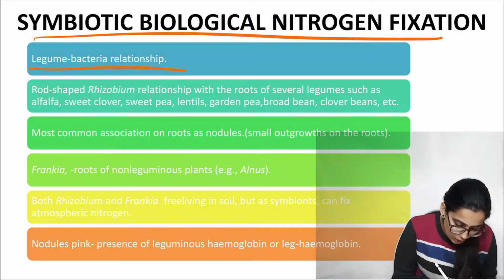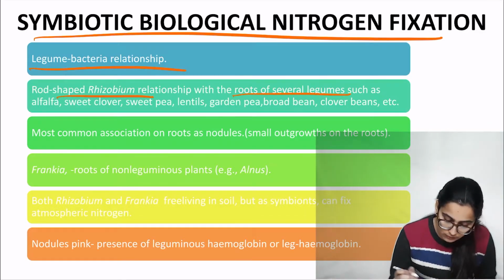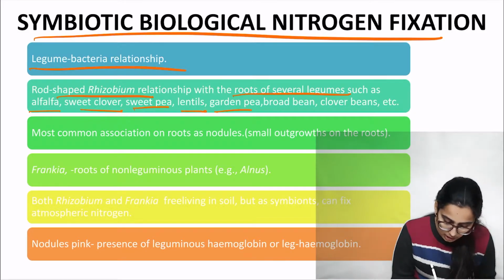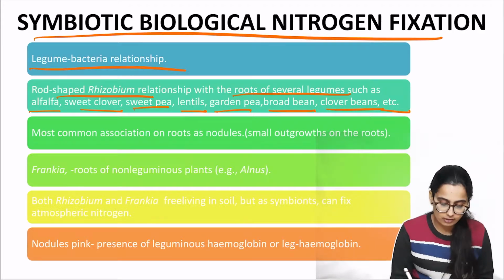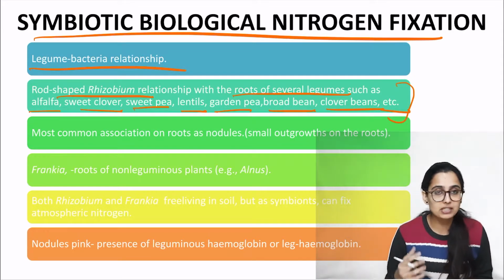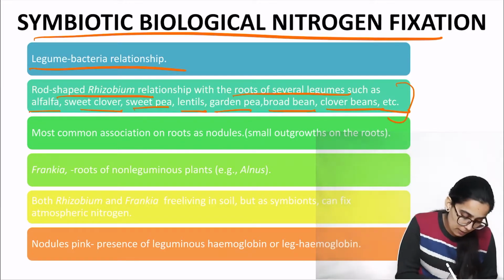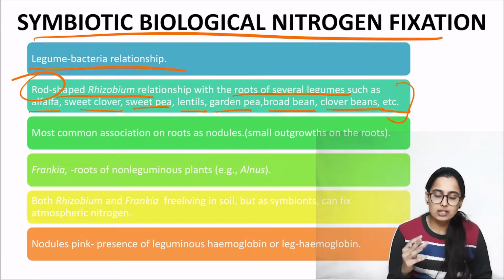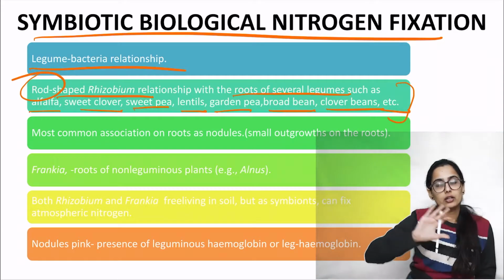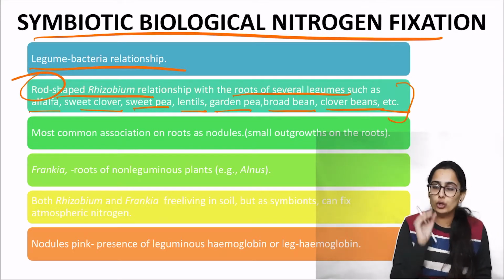So rod shaped rhizobium is in symbiotic association with the roots of several leguminous plants like alfalfa, sweet clover, sweet pea, lentils, garden pea, broad bean, clover beans, etc. Please remember these examples, these can be asked. You have to remember the examples that have been mentioned in NCERT. So the rhizobium, a rod-shaped bacteria, is in symbiotic association with the roots of these leguminous plants, and in the roots they are seen in particular nodules.